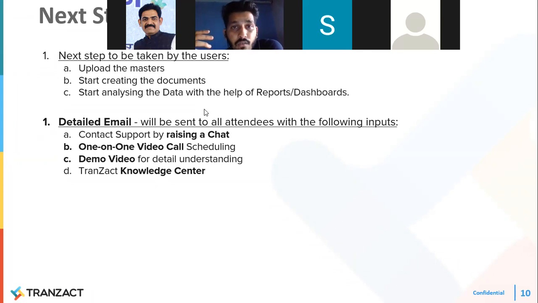And the second thing, first thing which I am going to do from here on Transact is send a detailed email to all the attendees who are present in the session. First is how you can reach out to us. First thing is contact support by raising a chat. That means if you have any issues in exploring the product, there is an option in your profile to raise a chat.